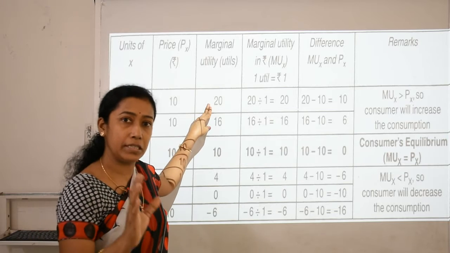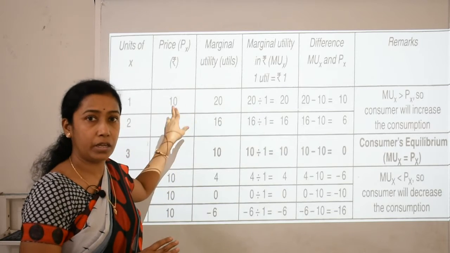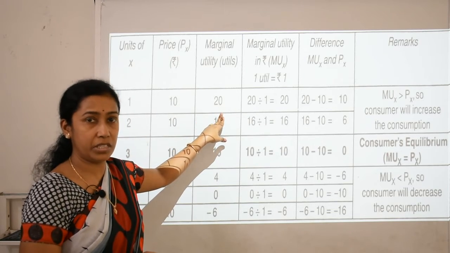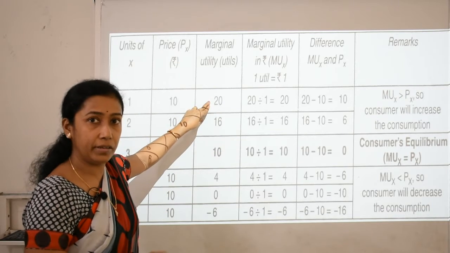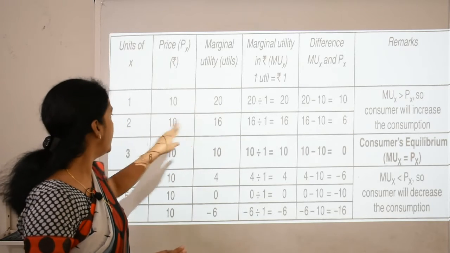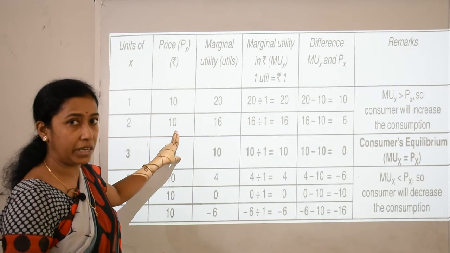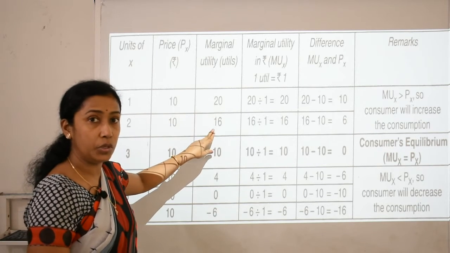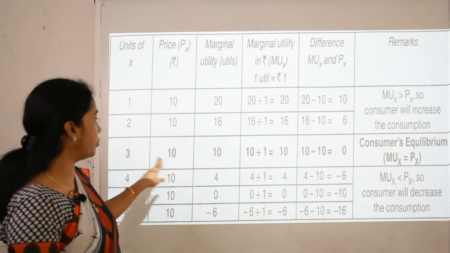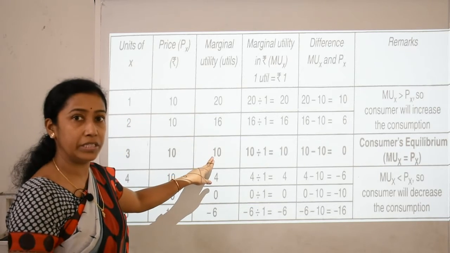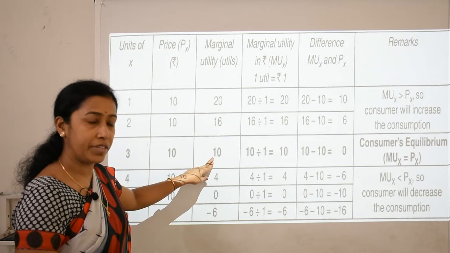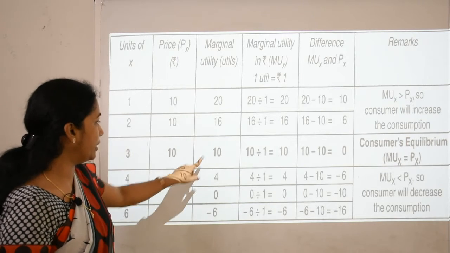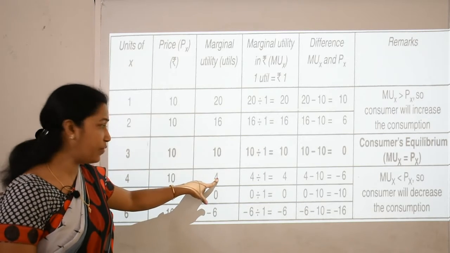Marginal utility means the satisfaction he gets from using this unit, that is 20. As he consumed the second unit, the price is again the same, but marginal utility diminishes from 20 to 16. Further he consumed the third unit, and the marginal utility diminished from 16 to 10. Then he consumed the fourth unit, and the utility diminished to 4.